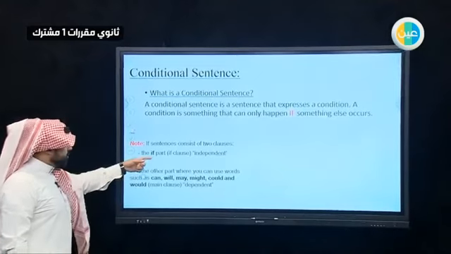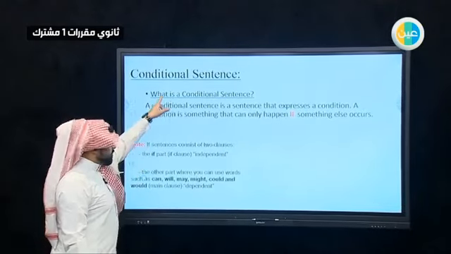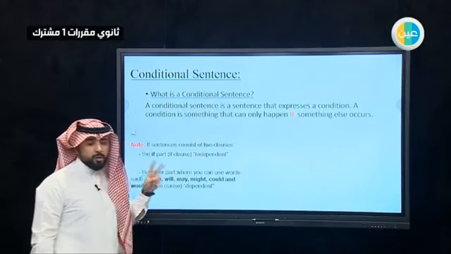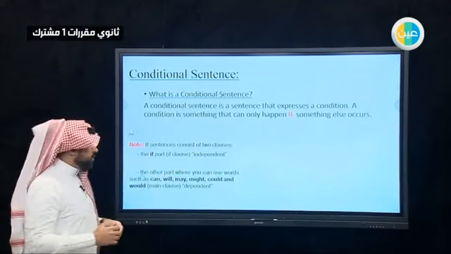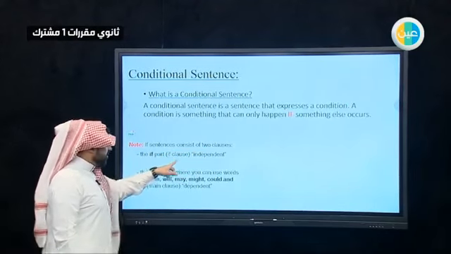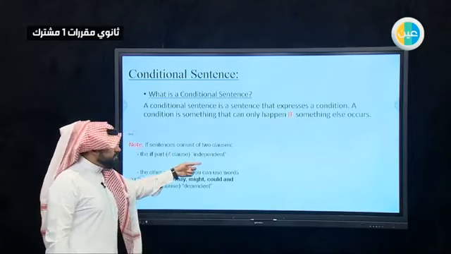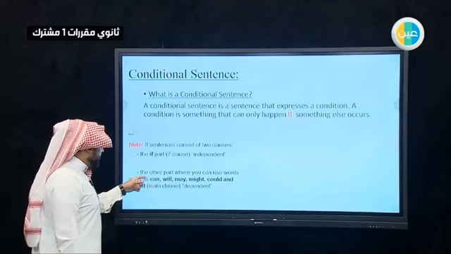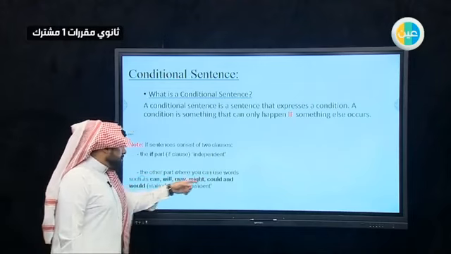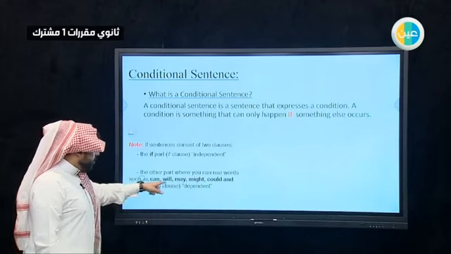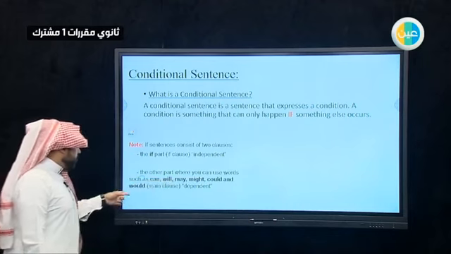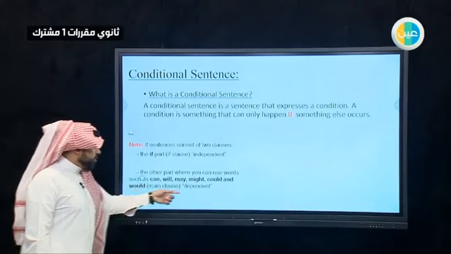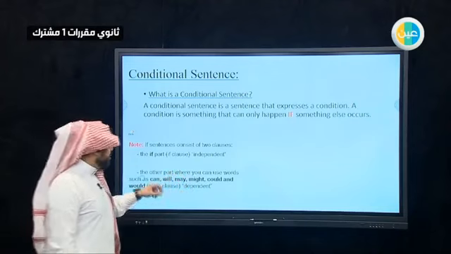Note, this conditional sentence, we call it an if sentence, and it consists of two clauses or two parts, and we can call it two sentences. The if part, the if clause, is dependent. It can't stand by itself. The other part, where you can use words like can, will, may, might, could, and would, we call the main clause, the main part. This one is independent, so it can stand by itself.